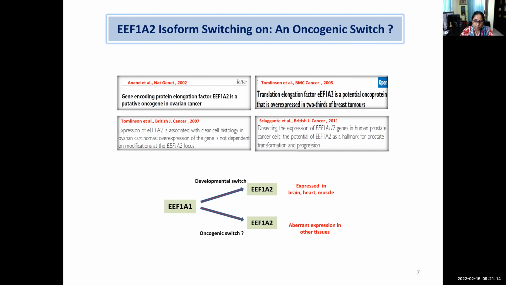So this developmental switch we discussed in previous slides, where in certain organs 1A2 takes over the function of 1A1 completely. But in the case of tumors, 1A1 is expressed, but in addition to 1A1, the isoform 1A2 is also switched on. Based upon this, we hypothesize that it can be an oncogenic switch. The increase in the expression of 1A2 may give tumorigenic properties to the cells.